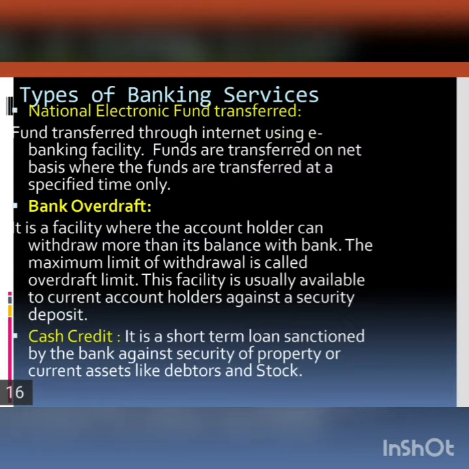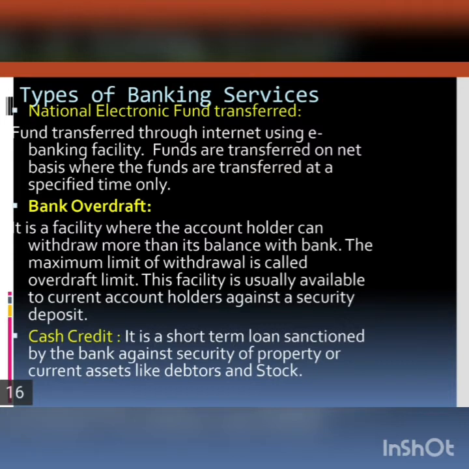There is no minimum restriction on the transfer, whereas RTGS has a minimum of rupees 2 lakh; the amount should be at least 2 lakh for doing RTGS. But in NEFT, there is no such restriction of a minimum amount of transfer.